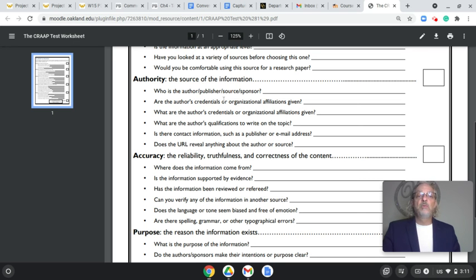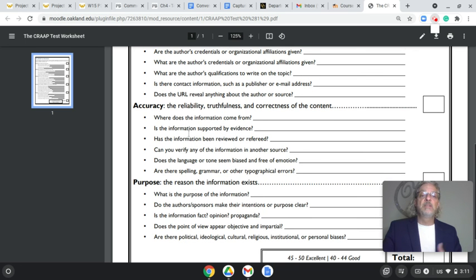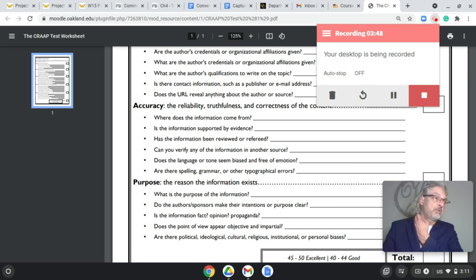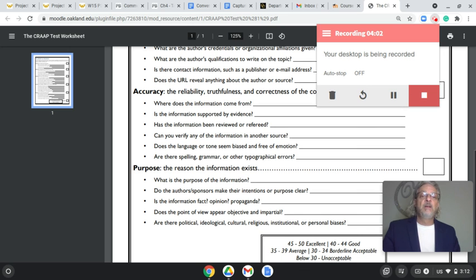Who is the author? What are their credentials? Do they have other qualifications? Because we're talking about someone writing something published in a more popular way, rather than someone who has gone through the rigors of a scholarly article. And then accuracy: where does the information come from? Now we're talking about credibility. Are they quoting popular sources, or at least more reliable information? Are their sources credible? That's what we begin to ask ourselves here.